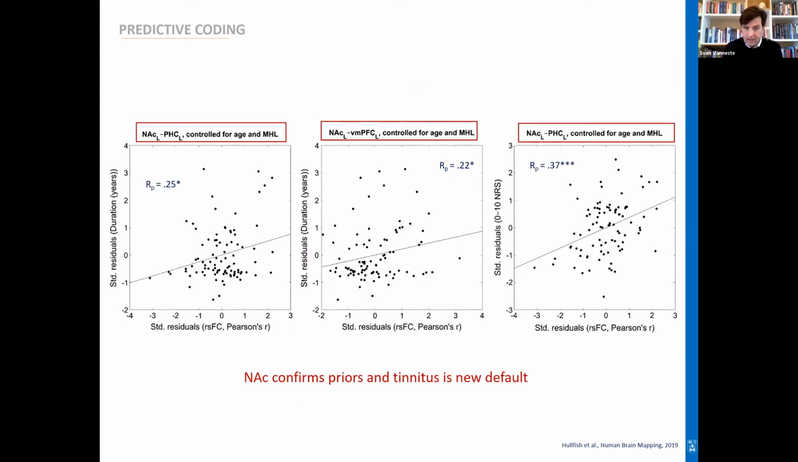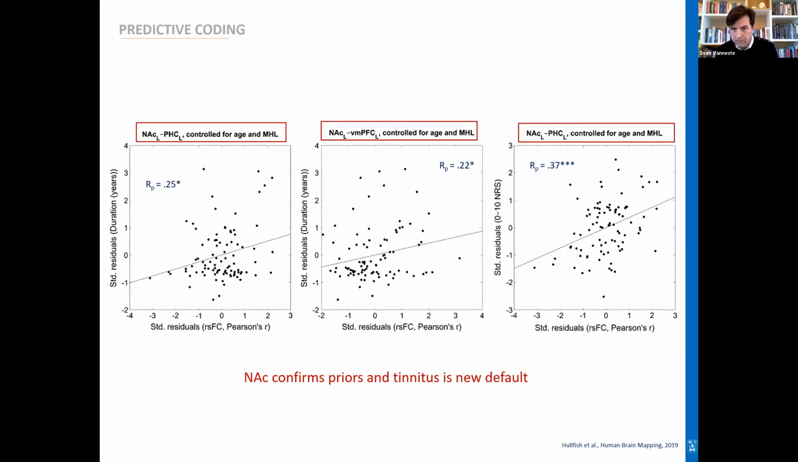When we then did a specific analysis, what was intriguing is that the connection between the nucleus accumbens and the parahippocampus, and between the nucleus accumbens and the ventromedial prefrontal cortex extending to the pregenual cingulate cortex, do correlate with the time that they've been hearing their tinnitus. So the longer they're hearing their tinnitus, the more you see activity between the nucleus accumbens and the parahippocampus. In addition, we also showed that the connection between the nucleus accumbens and the parahippocampus correlates with how loud they hear their tinnitus. So there seems to be an indication that indeed the nucleus accumbens is involved in tinnitus, which fits with the predictive coding model.